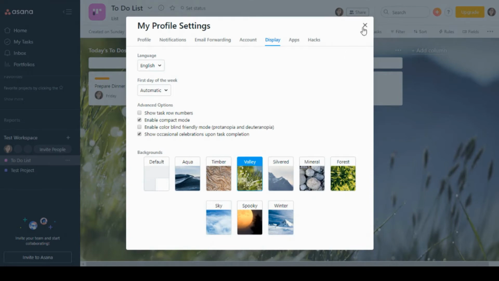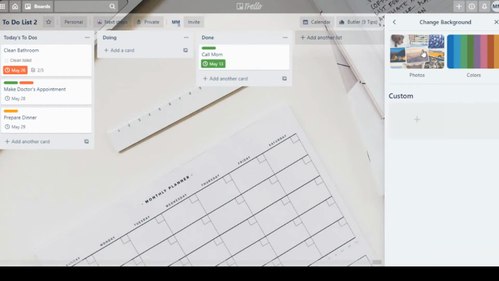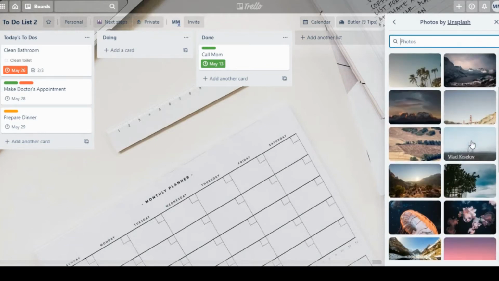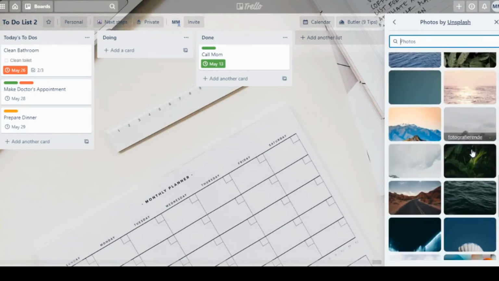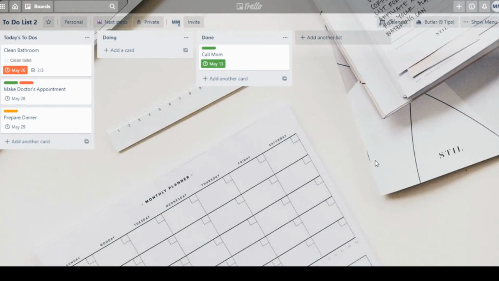I just personally like the look of being able to choose. If you go back to Trello, go to menu, go to background, go to photos, or you can actually sort through as many kinds of pictures as you want. You can type in what you would like. I just personally like to see a board that interests me when I open it up. That's just my own personal preference.